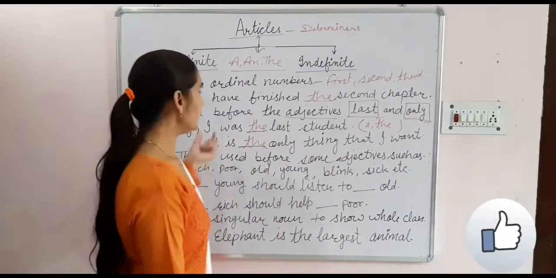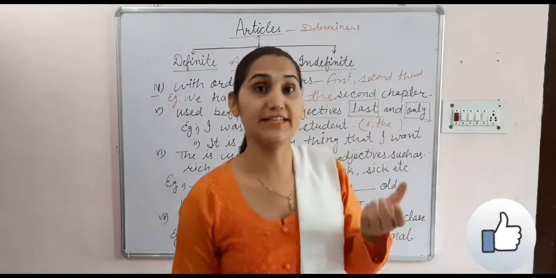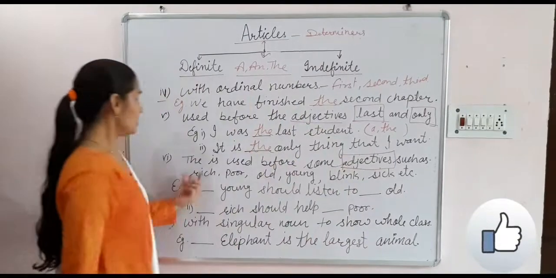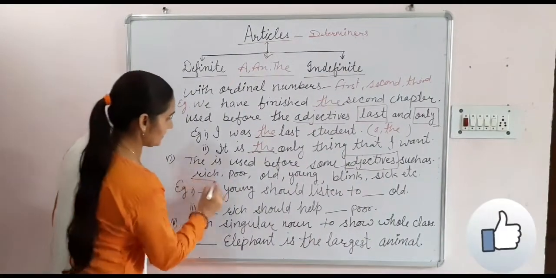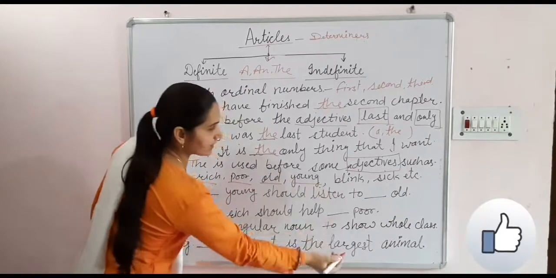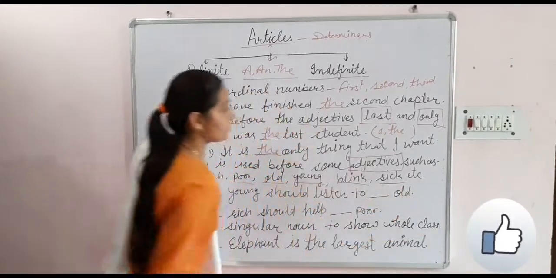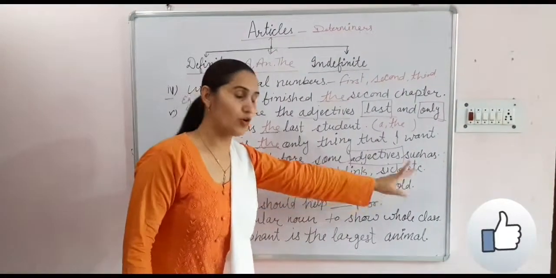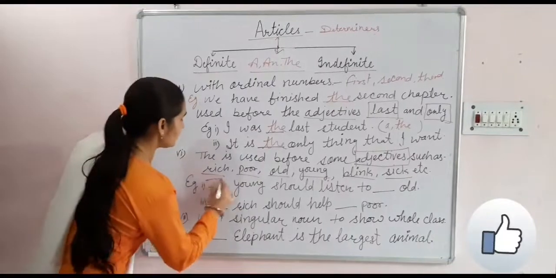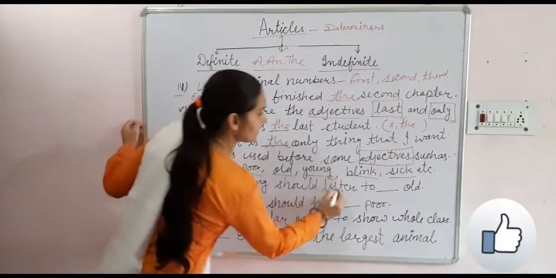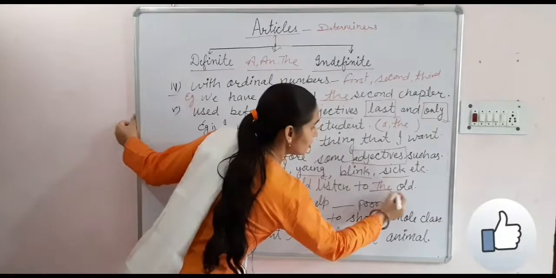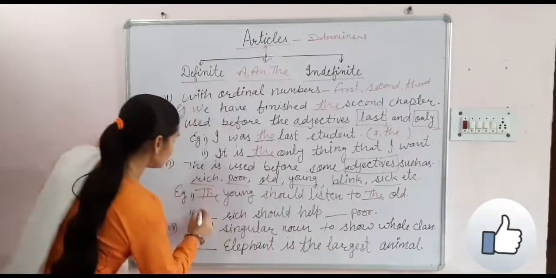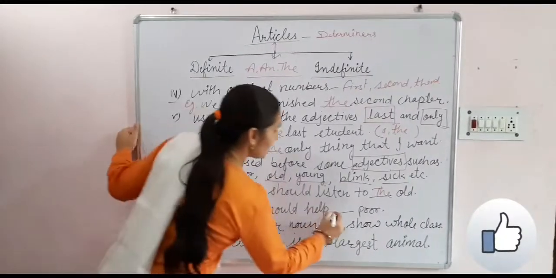Our next rule is the is used before some adjectives, such as rich, poor, old, young, and so on. For example, blank young should listen to blank old. The young should listen to the old. Blank rich should help blank poor. The rich should help the poor.